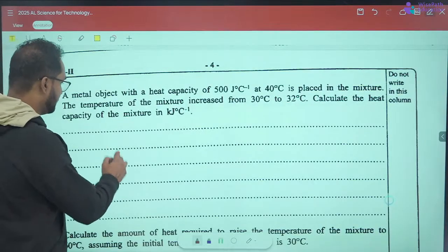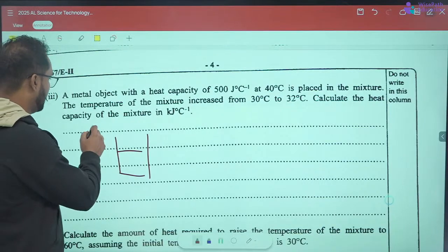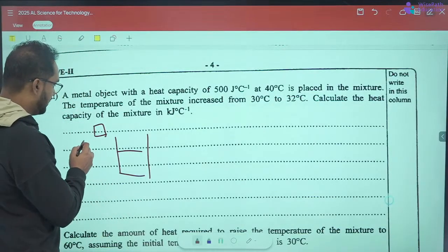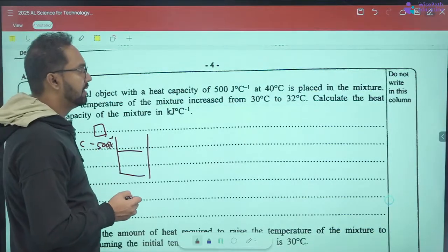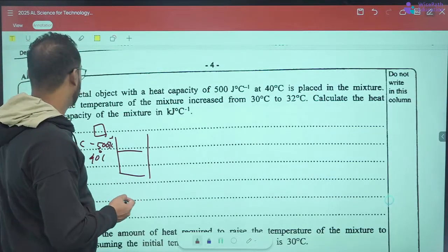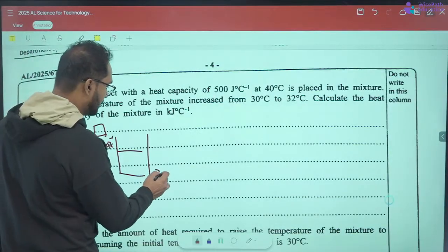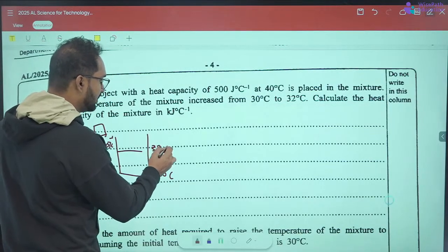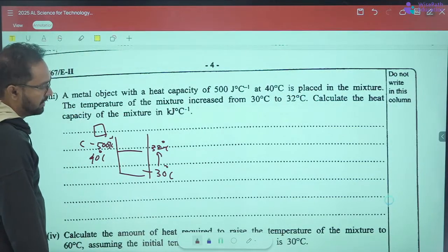So now they drop a metal object, with heat capacity C of 500 joule per Celsius at 40 degrees Celsius, into the mixture, and the mixture temperature increased from 30 to 32 degrees Celsius.